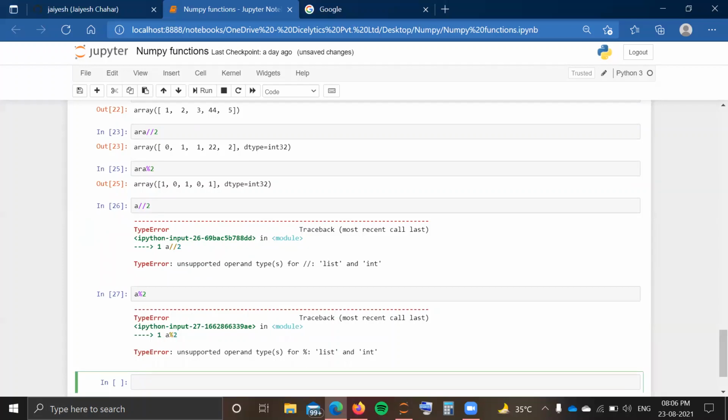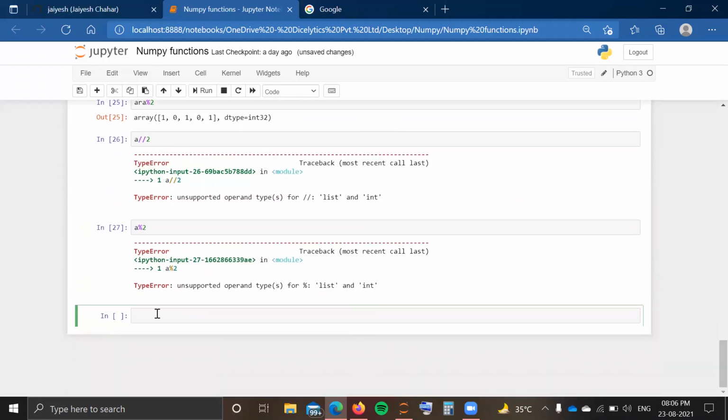Another thing is calculating the absolute value. For example, we have an array, let us say np.array, consisting of negative values as well as positive values. Here you can see I have this numpy array. Now you want to get the absolute values, because sometimes there is a case where you need to find something like root mean square error, and in those cases you need absolute values.